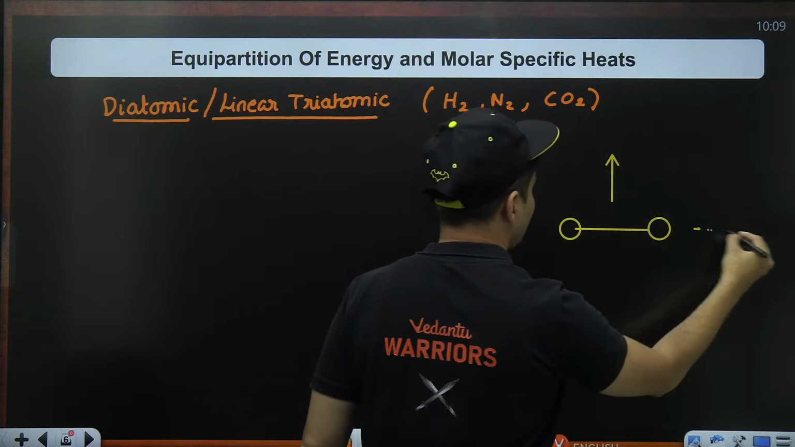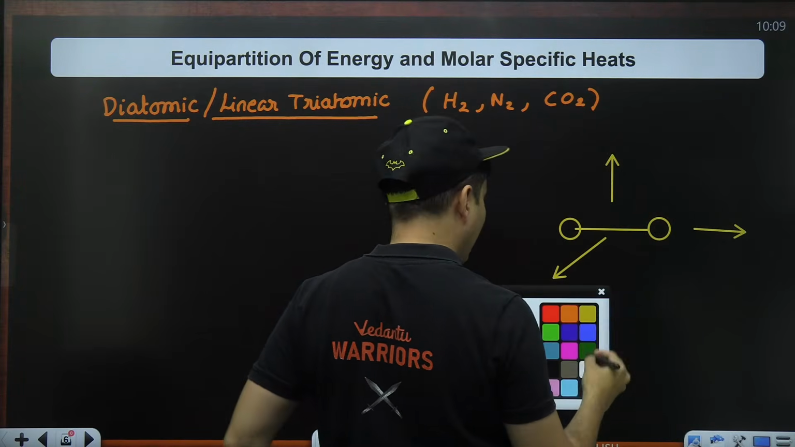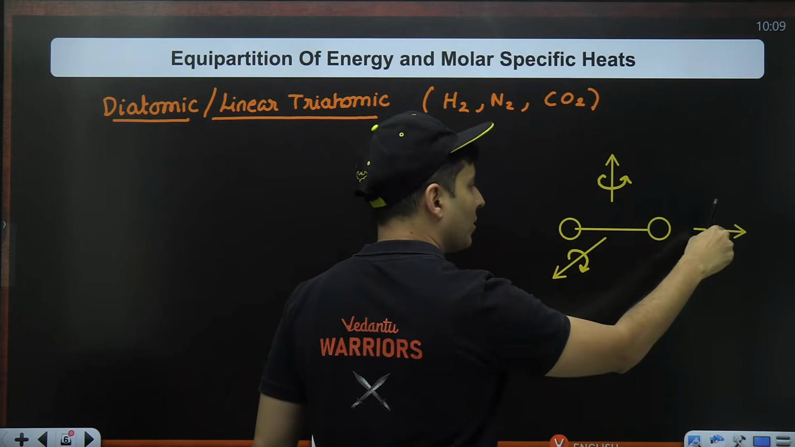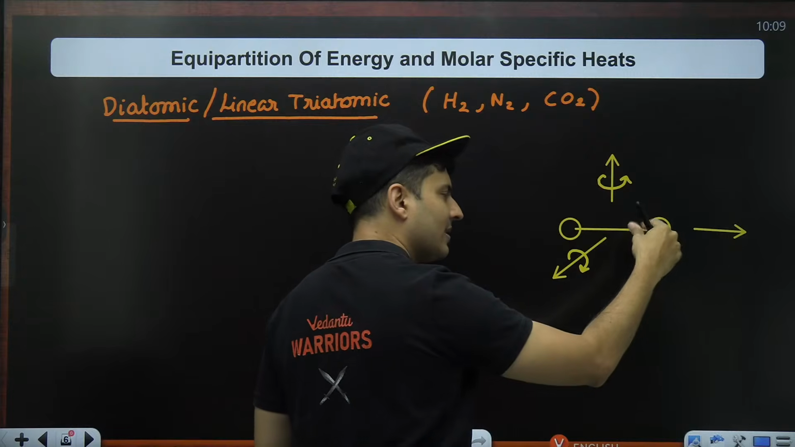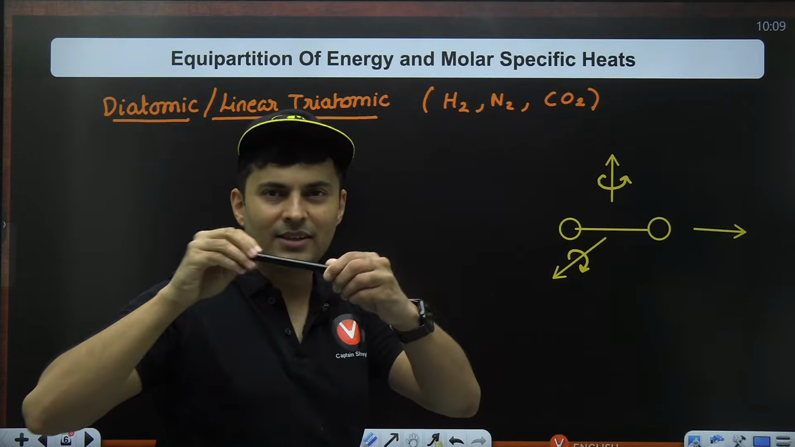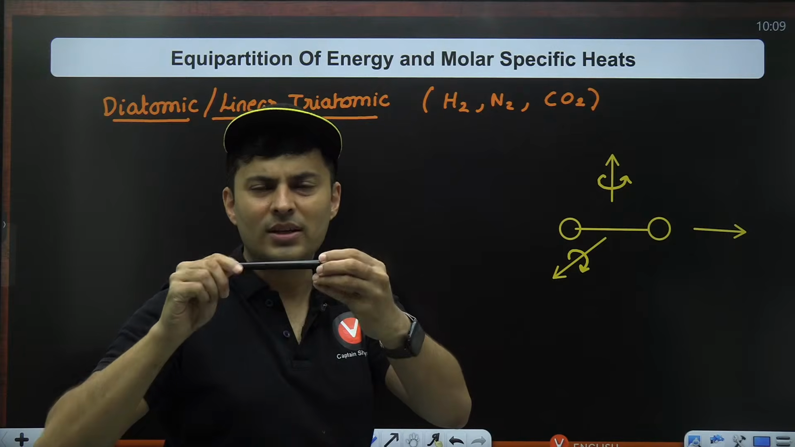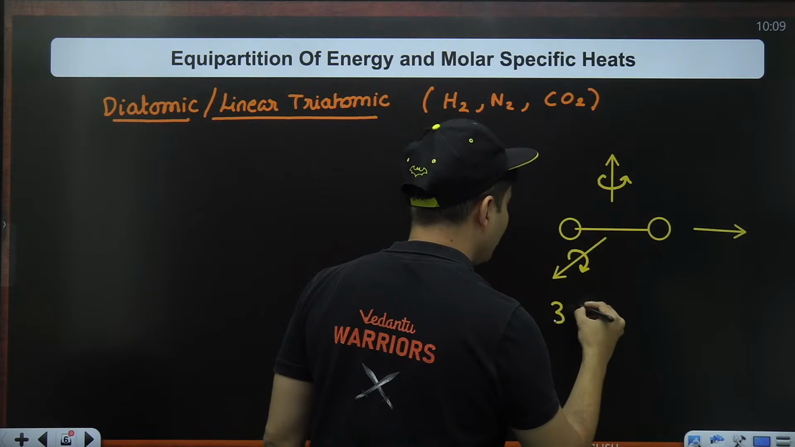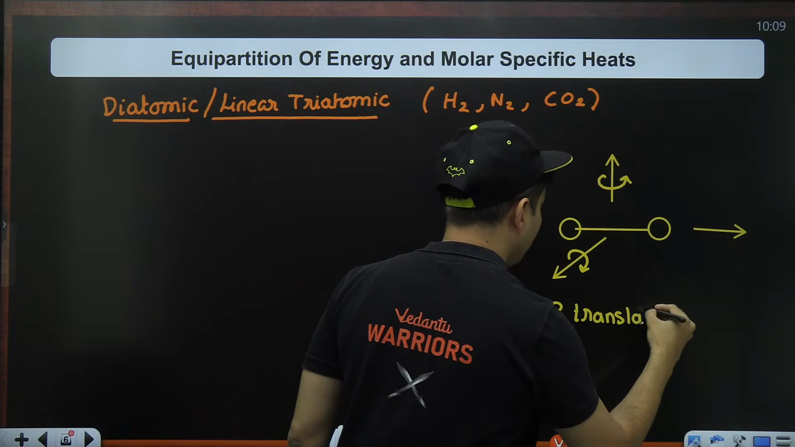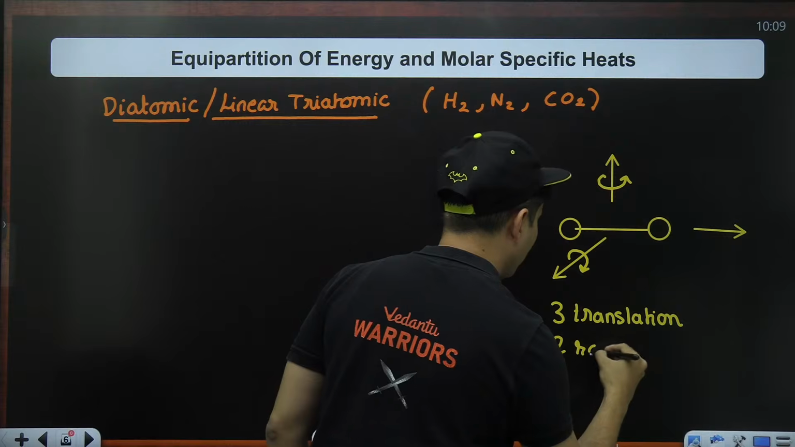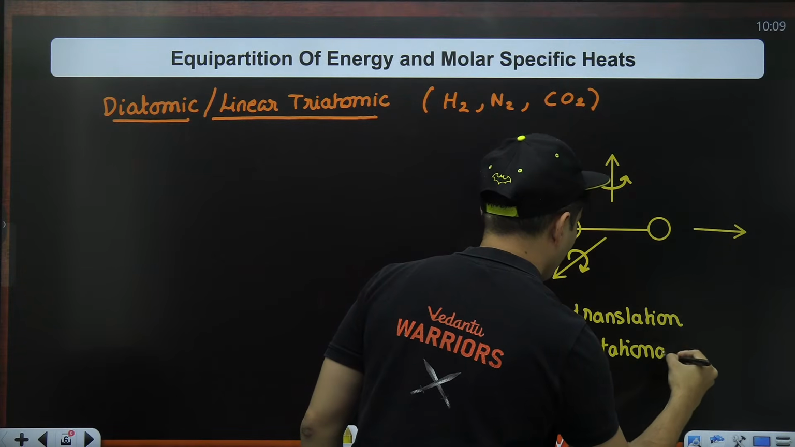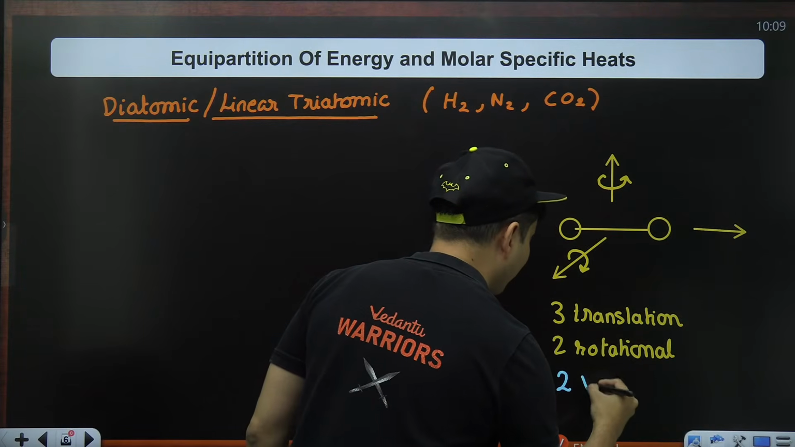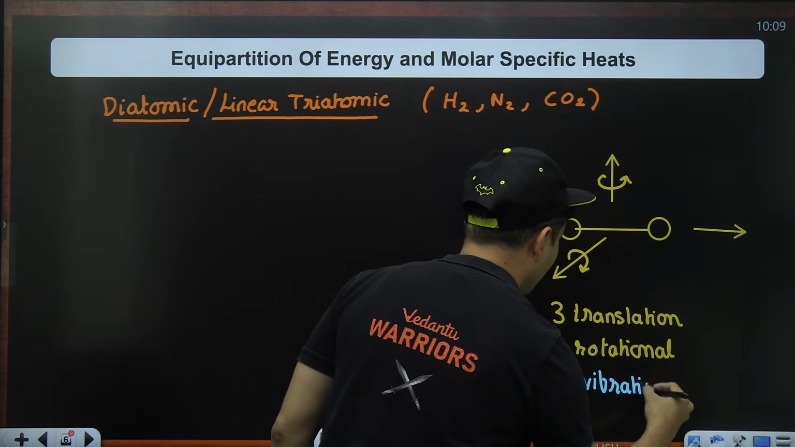This also has translational 3 degrees of freedom, but additionally, it also possesses rotational degrees of freedom like this. But it can't rotate like this, because if it rotates on the axis, it does not contribute to energy. If the axis rotates, it's hardly going to cause any energy. But when it rotates like this, it has some energy. So it has three translational and 2 rotational degrees of freedom. But in a very special case, it gains extra 2 vibrational degrees of freedom.